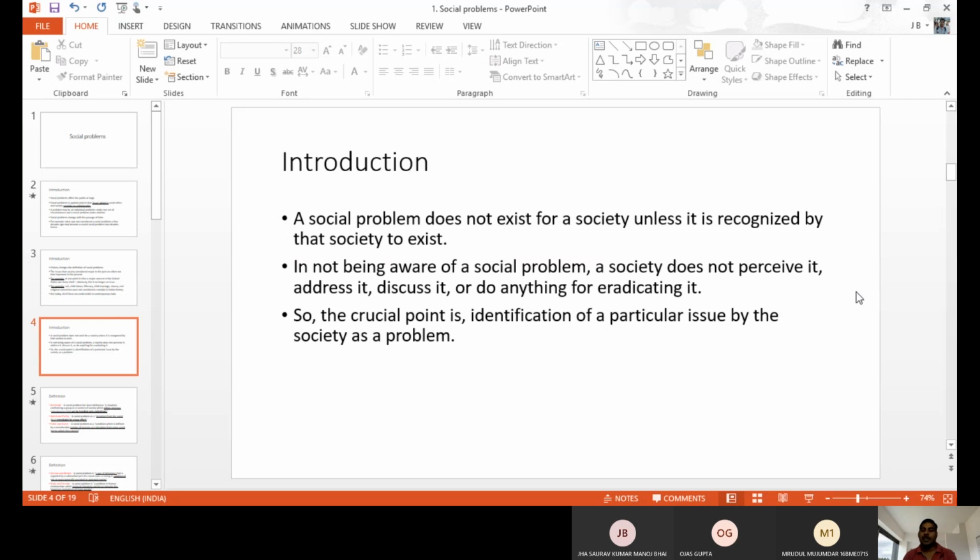Until the government considers it, it is not considered a social problem. When they consider it, then it becomes a social problem. For example, initially when COVID spread in India, people may not have taken care and did not give much importance to COVID. But now they are giving importance, so now it is a social problem. Initially it was not a social problem, but now the government is focusing on it, so it is. From this you understand that when the government is focusing and taking steps against something, it is considered a social problem.